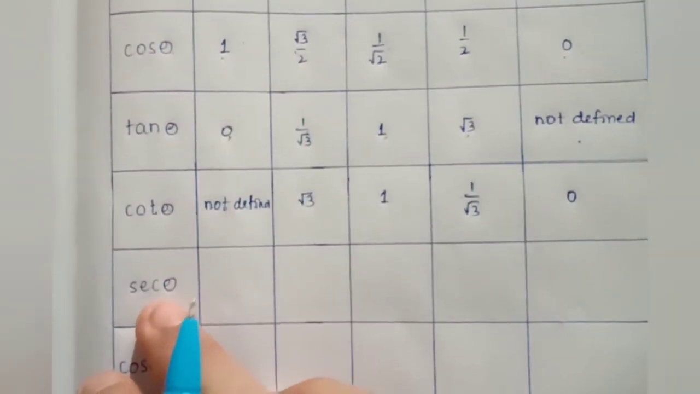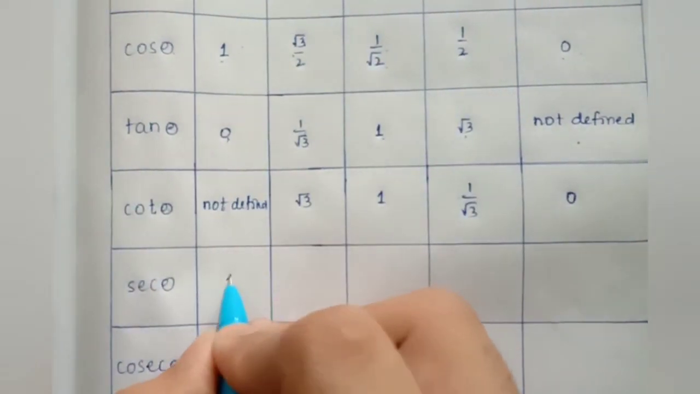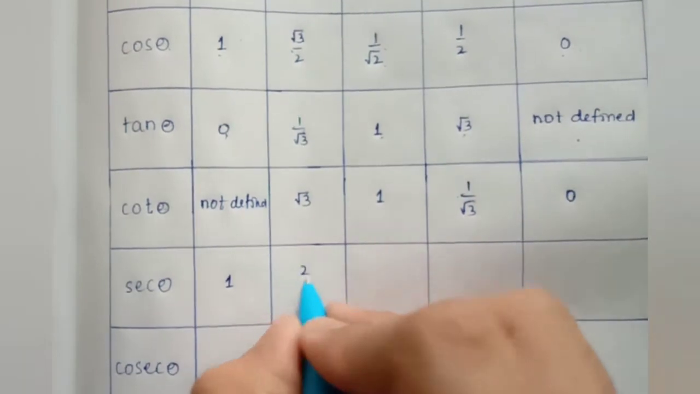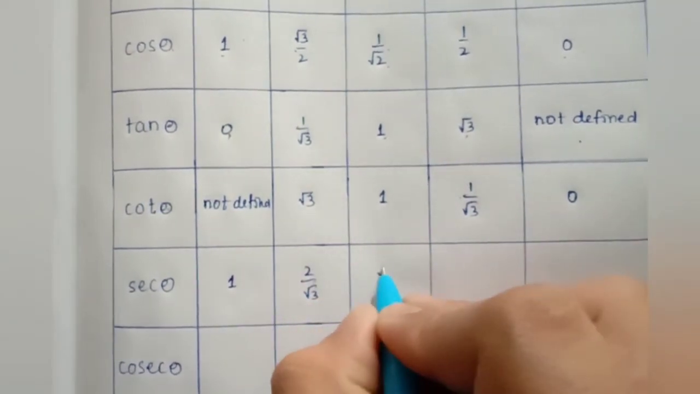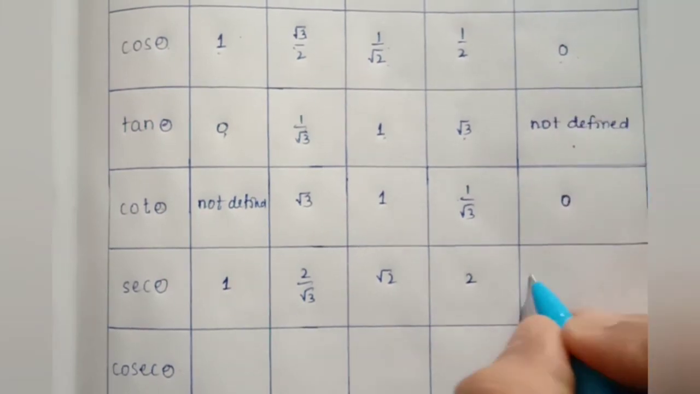You know that secant is the reciprocal of cos. 1 by 1 is 1, then 2 by root 3, root 2, 2, then 1 by 0 is not defined.